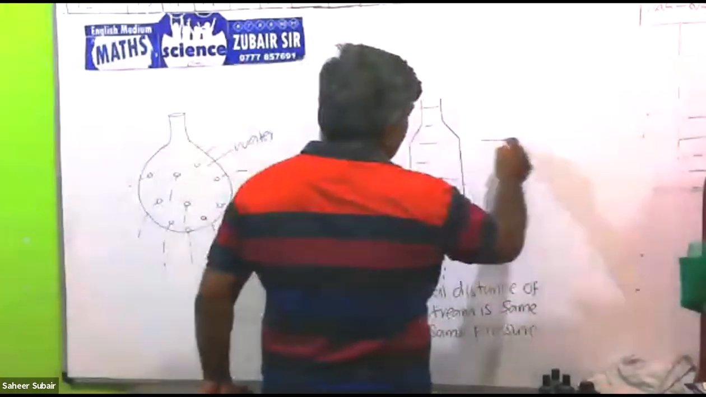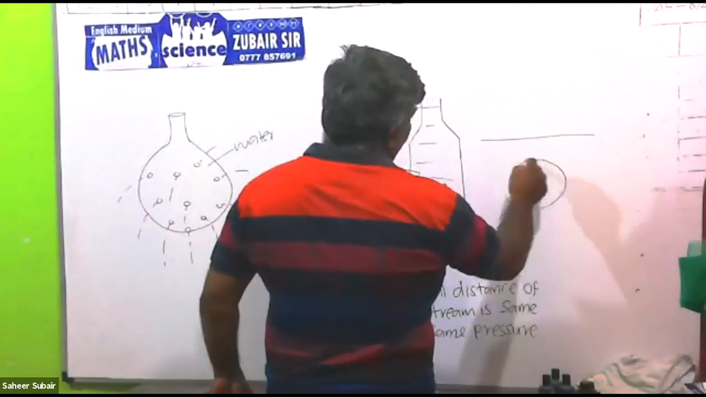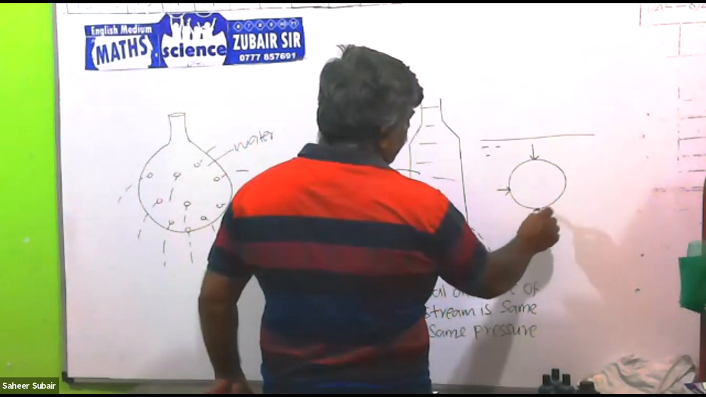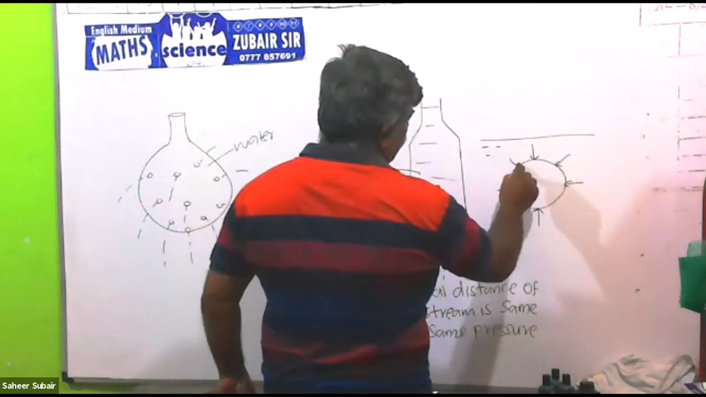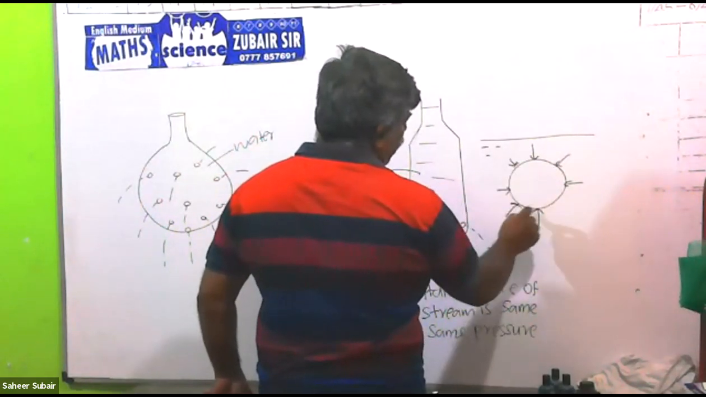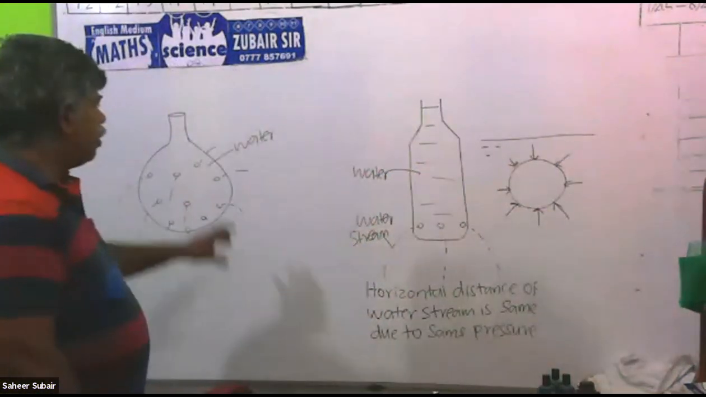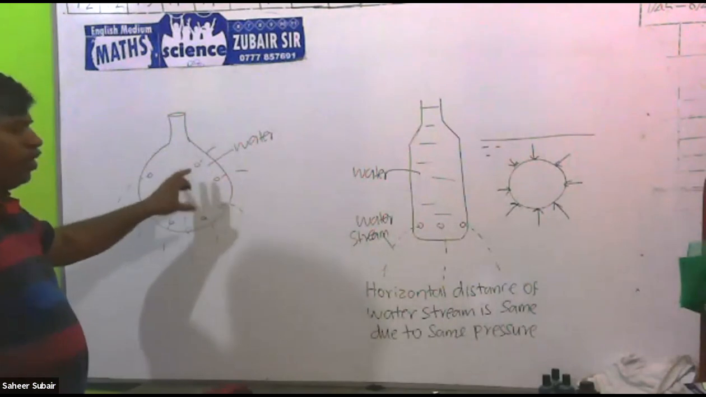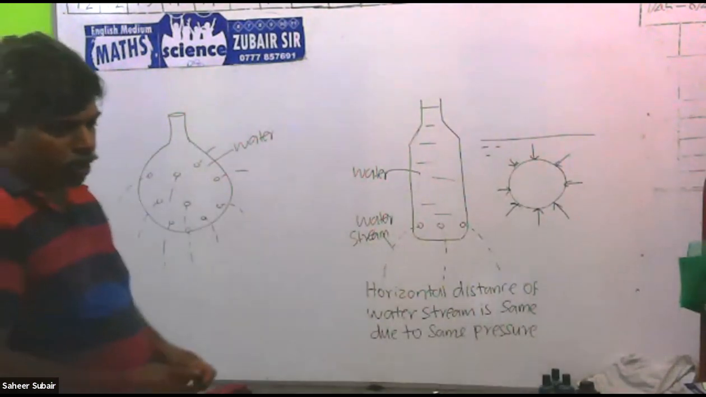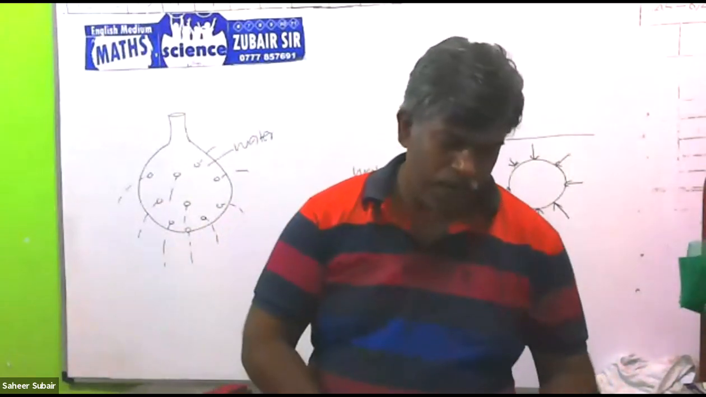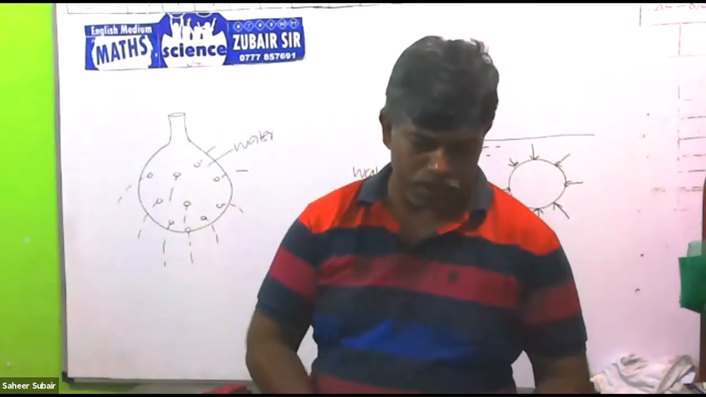So when you put something into water, the pressure is acting in all the directions. Not only in one direction. To show that only, this activity is given. So in the next diagram you can see liquid pressure acts in every direction.